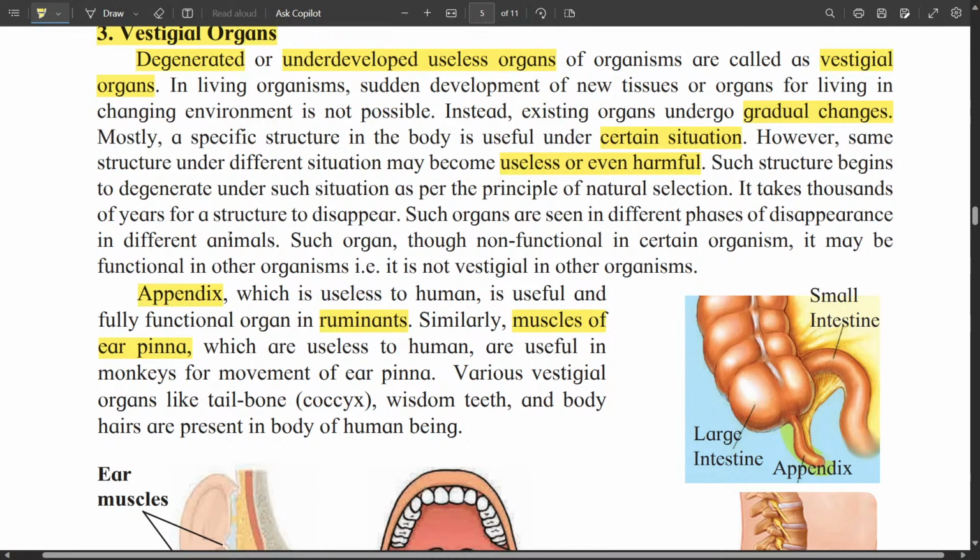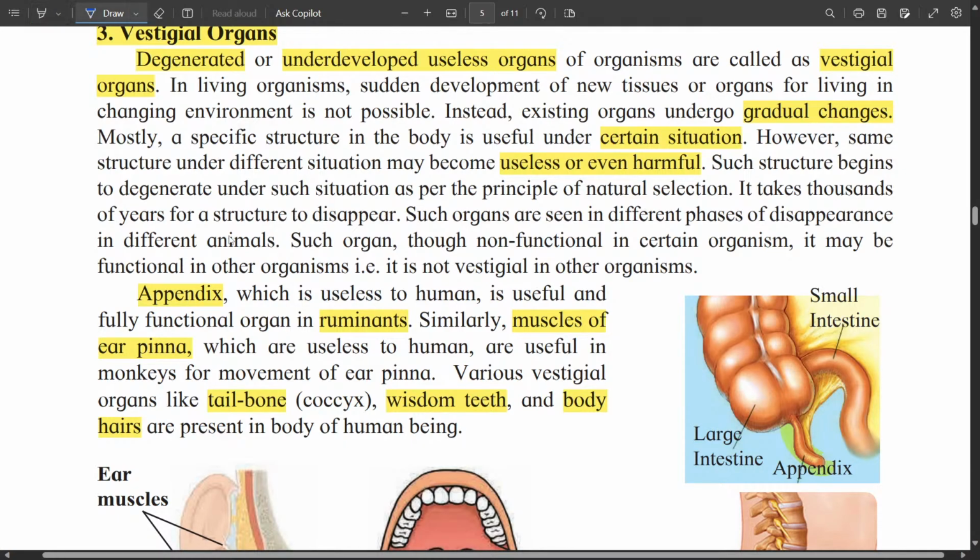Similarly, tailbone is vestigial in human being because humans don't have a tail, but there is a bone there from which the tail starts. There are wisdom teeth which are useful to tear the flesh. They are vestigial in human being. Similarly, body hair are also vestigial in human being.